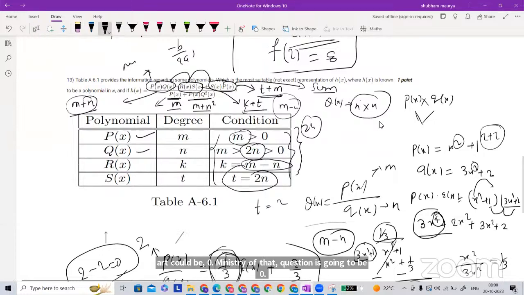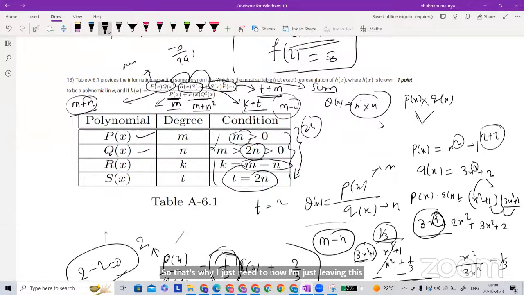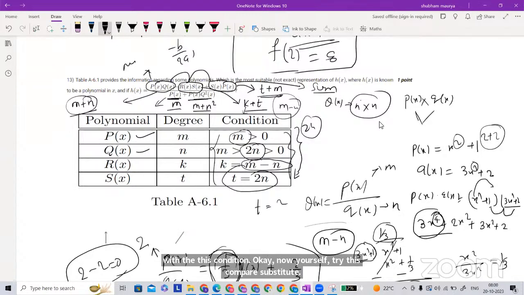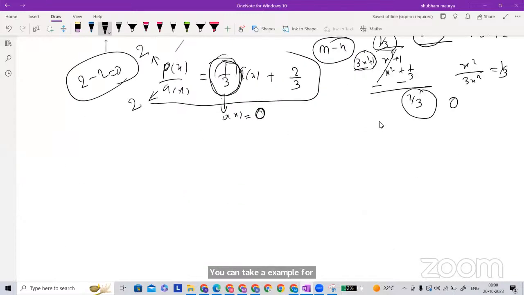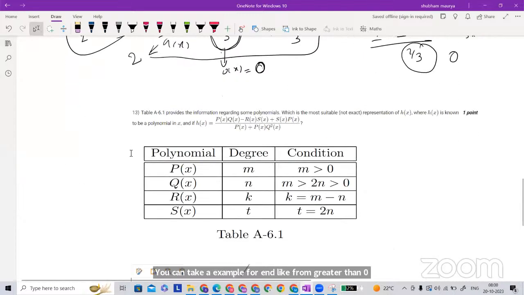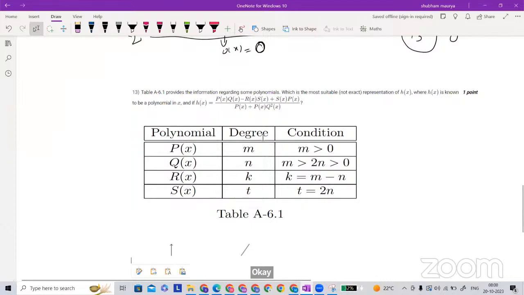Now you yourself try this: compare, substitute, and then compare and conclude the final degree. You can take an example for m greater than 0. Then we can also take a value from the condition given in the question.